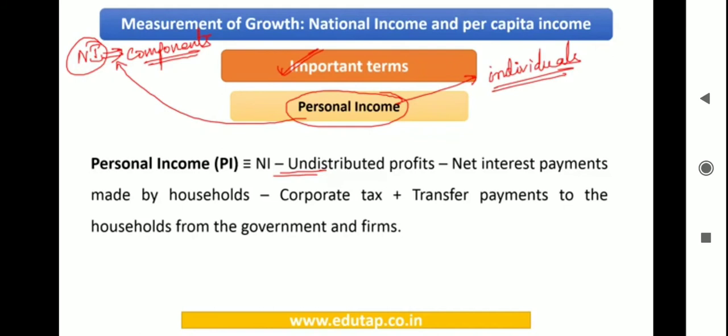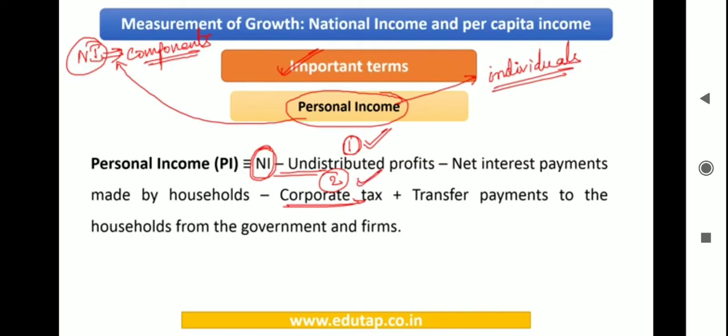You need to subtract this undistributed profit from national income. This is the first thing that we need to subtract. Now move to the next thing: corporate tax. This is the tax which is levied on the profits made by the corporate houses. Again, that would be subtracted from the national income before the amount is distributed among the stakeholders. So this is the second thing that you need to subtract.